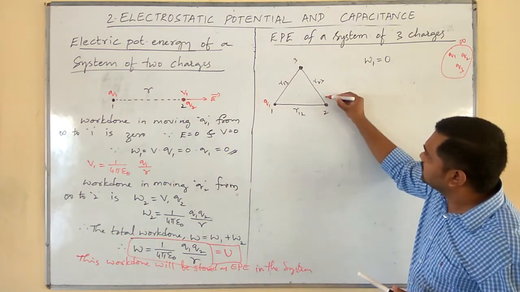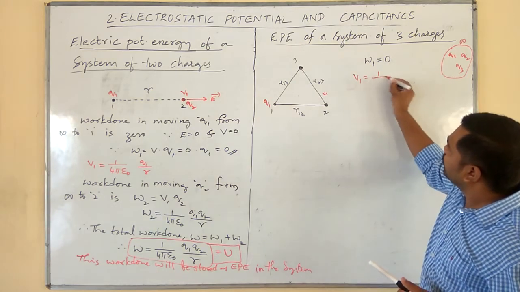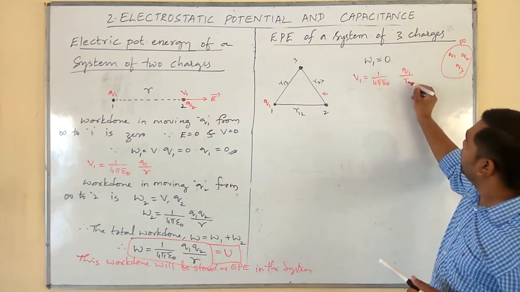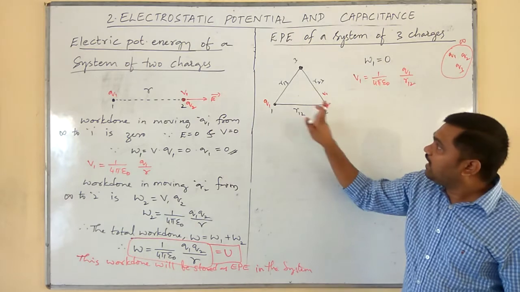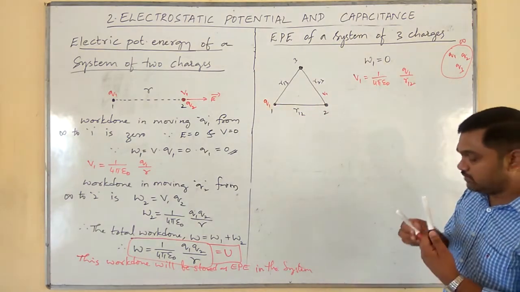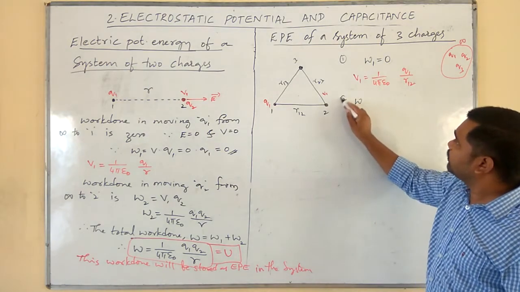Here I will write V1. What is the value of V1? 1 by 4 pi epsilon naught Q1 divided by R12. That is the electric potential at 2 due to this charge Q1. Therefore, this is the first work done. Second work done.